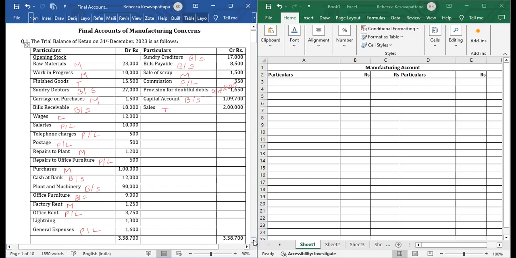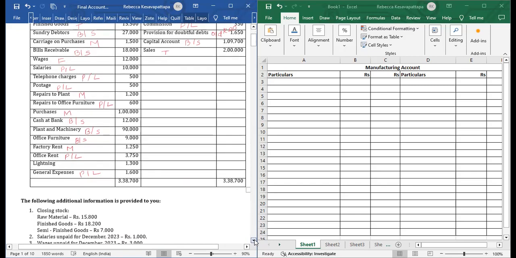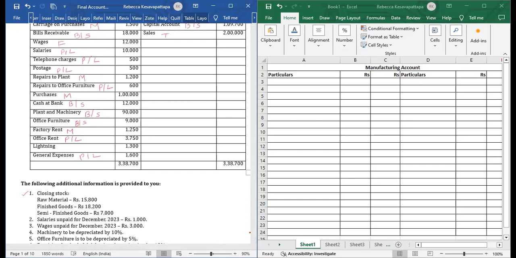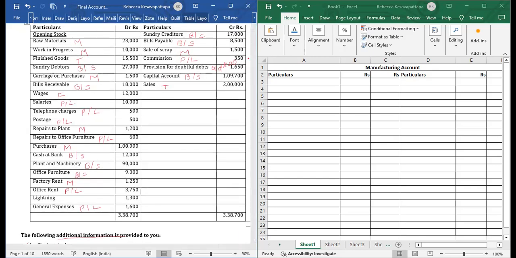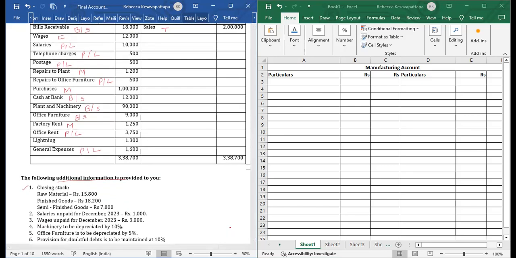Okay, now let us look at the adjustments. Adjustment number 1 talks about the closing stock of raw material. All adjustments, all additional information adjustments, will have two effects. Closing stock, that is raw material, already we know raw material will go to manufacturing. Work in progress, manufacturing. This is trading. So all the closing stocks we will mention here. There are two effects. First effect to manufacturing. Second effect, it will go to balance sheet. It is our asset.